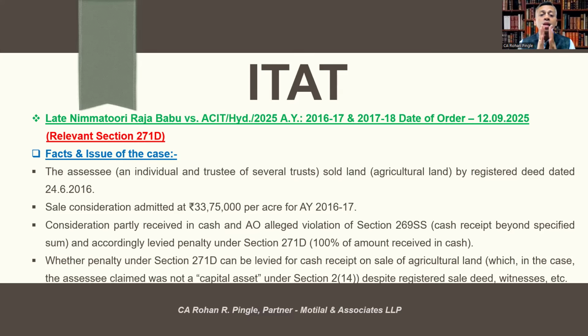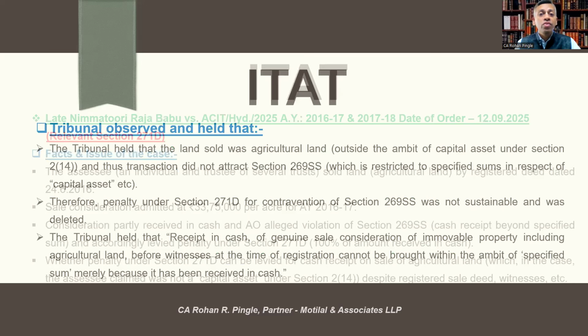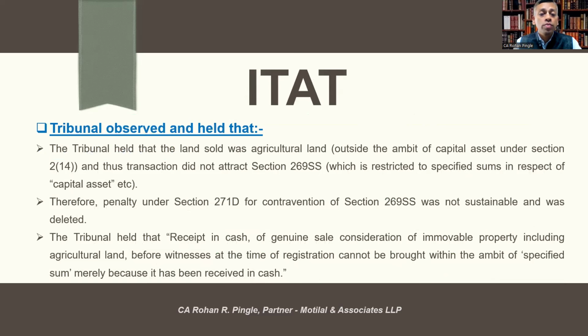So the issue was whether penalty under section 271D can be levied for cash receipt on sale of agricultural land, which the assessee claimed was not a capital asset under section 2(14), despite a registered sale deed, witnesses, etc. Very interesting. Let's see what the tribunal observed and held.